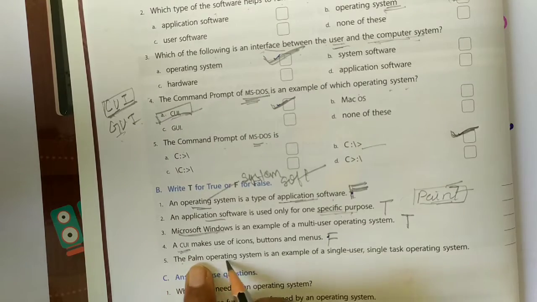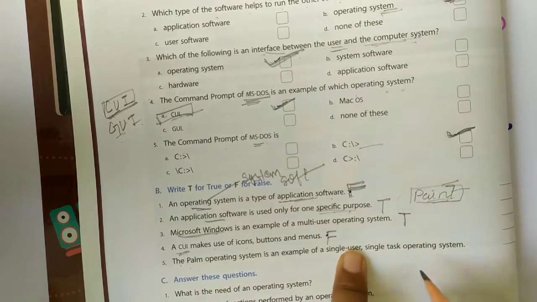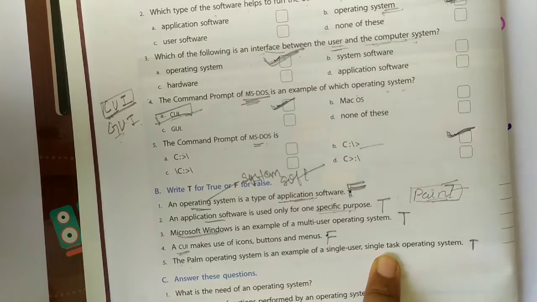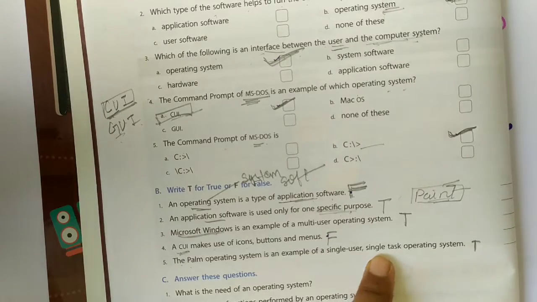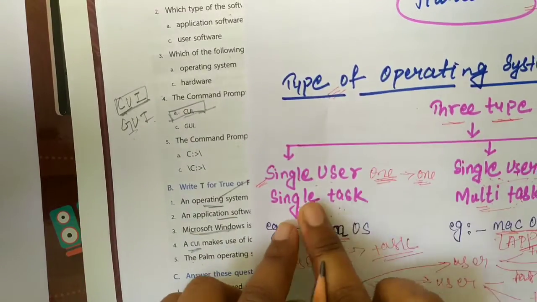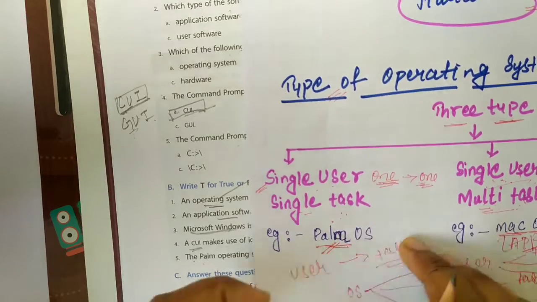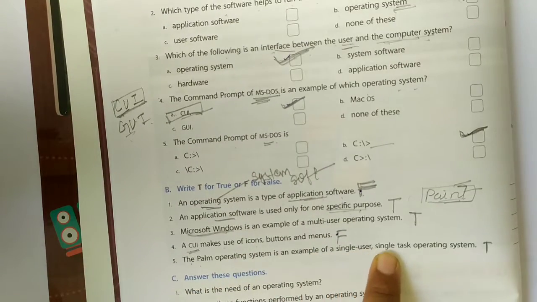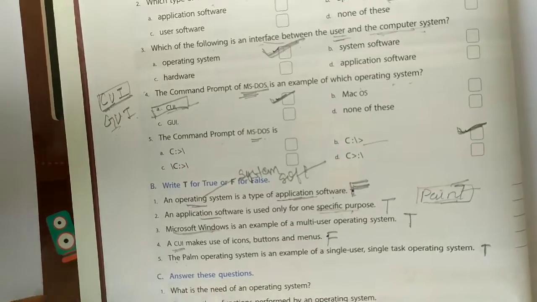The next, the Palm operating system is the example of single user operating system. Yes, it is true. Here we discuss about the Palm user. This is the single user, single task Palm operating system. These are the example of single user, single task operating system.